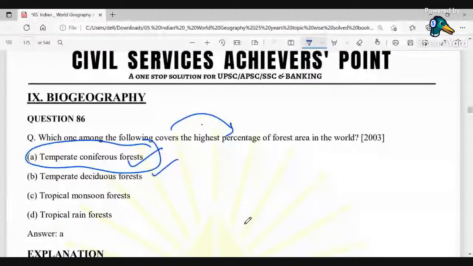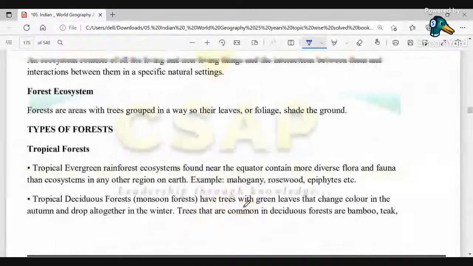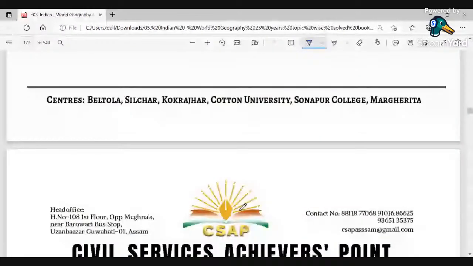Okay, so coming to the next question, you will get the explanation in your PDF. Next, coming to the second question of biogeography.